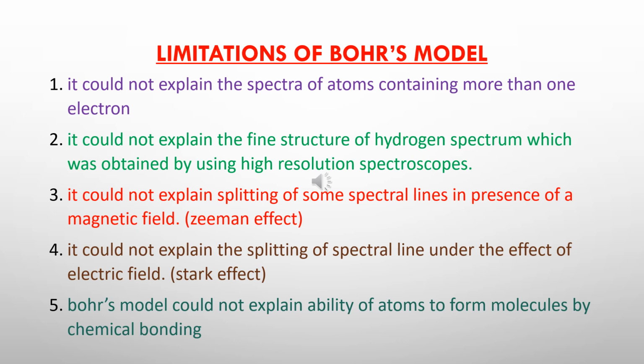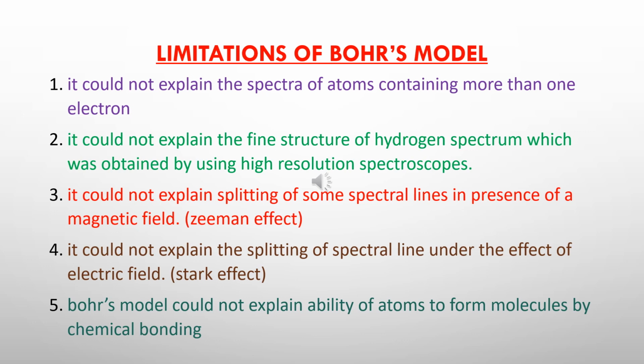Secondly, it could not explain the fine structure of a hydrogen spectrum, because when the hydrogen spectrum was studied under a high resolution spectroscope, a few more lines were observed, and this could not be explained by Bohr. The third one is that it could not explain the Zeeman effect or the Stark effect. This is the splitting of the spectral lines in the presence of a magnetic field and electric field respectively. It could not explain why the presence of a magnetic field and an electric field interferes with the atomic spectra of an atom.